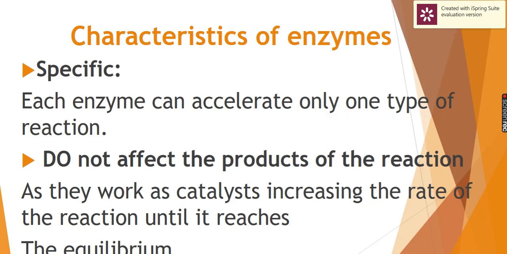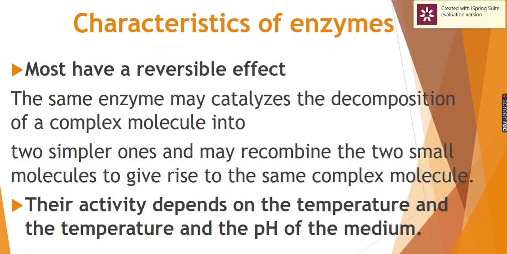It is for a special type of reaction and maybe only one reaction. They don't affect the products of the reaction. They only work as a catalyst. It increases the speed until they reach the equilibrium, but never interferes inside the reaction.